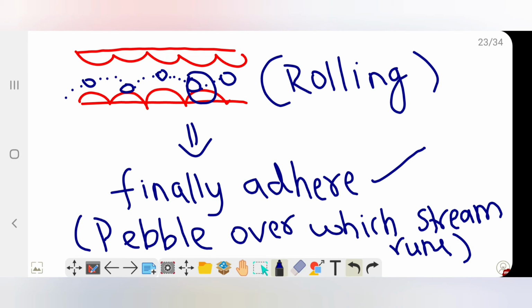It is like the blood flowing like a stream over pebbles. That means a streamline flow, a small stream. There are pebbles, small stones, very stagnant, very much attached to the ground. However much the gush of water flows over them, they will not move. In a similar way, the leukocytes adhere so firmly to the endothelium that the gush of blood has no effect. So the final adhesion is termed the pebble over which the stream runs.